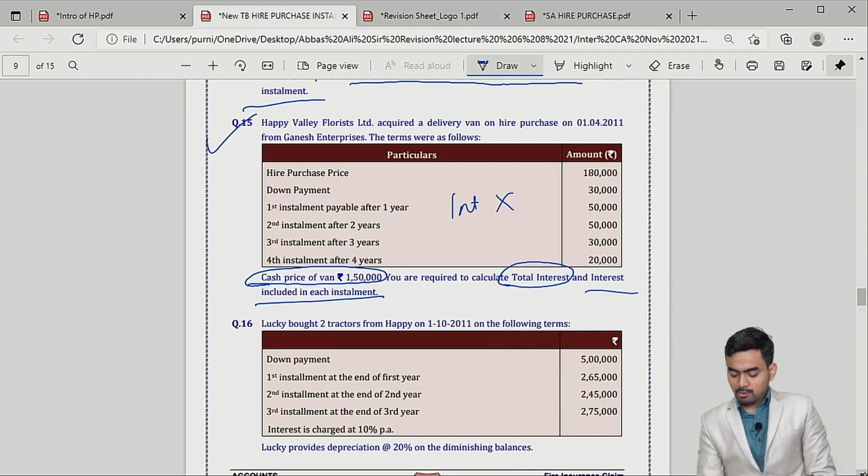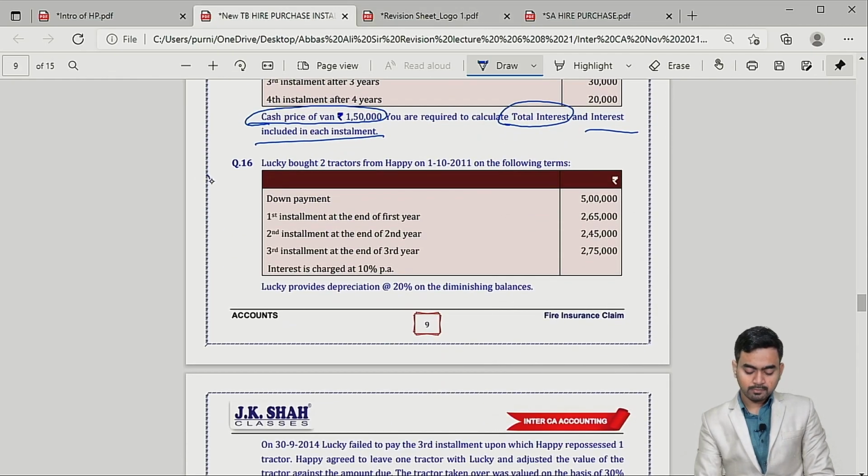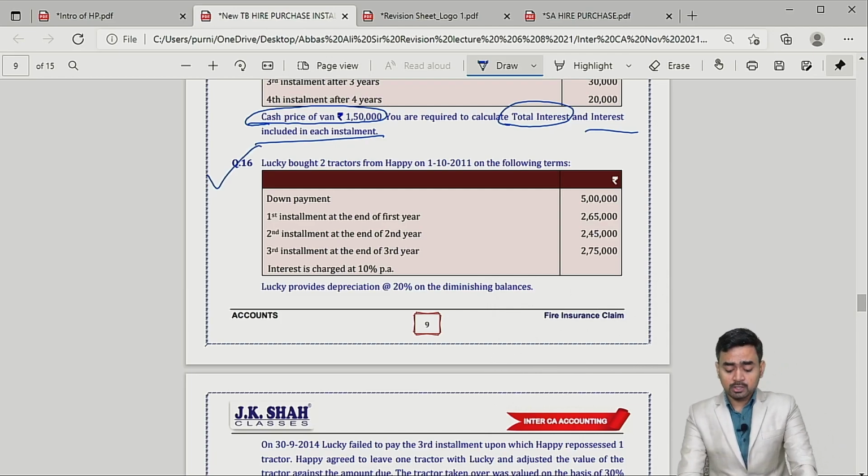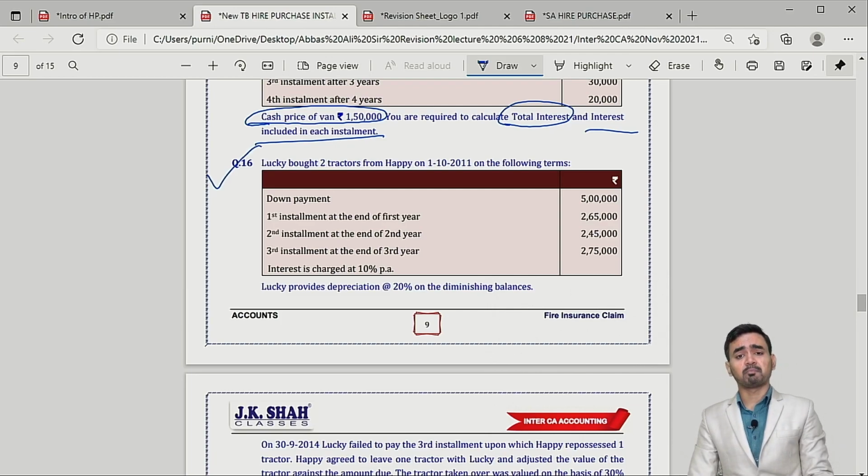Okay. Question number 16. Dear students, this question number 16 is asked many times in the exam. A beautiful sum, and at the same time simple as well. Just check: Lucky bought, Lucky means the HP buyer, 2 tractors.